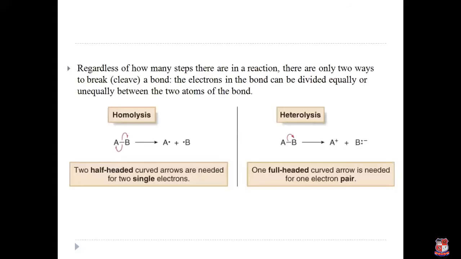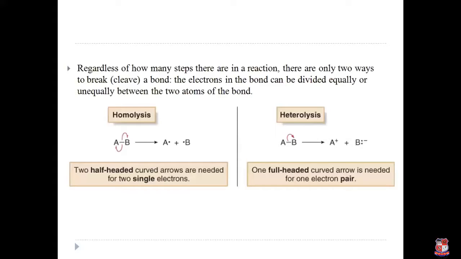So regardless of how many steps there are in a reaction, there are only 2 ways to break a bond. By breaking the bond, the electrons may divide either equally or unequally between the 2 atoms of the bond. This is carried out by 2 reactions, homolysis or heterolysis.